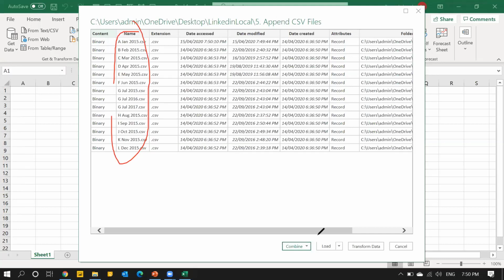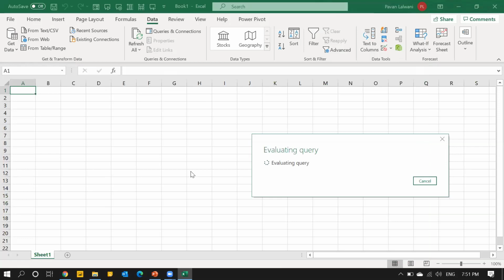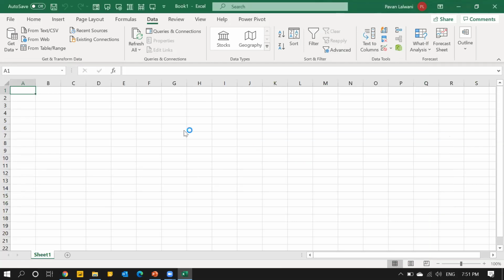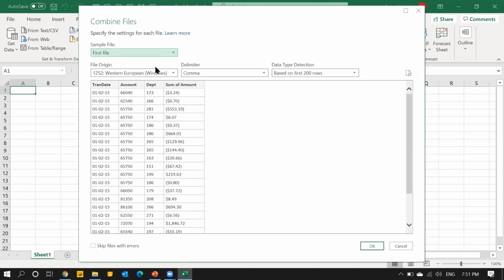So now many methods are there. Let me give you the fastest method. Assuming the data is clean, actually data is not clean. So I'll just click on the combine and load button. Combine and load. What will happen? First of all, it will combine, and directly it will load into Excel. And one question it will ask me: which file should be the master file or sample file? Right now nothing is required. Just click on OK.